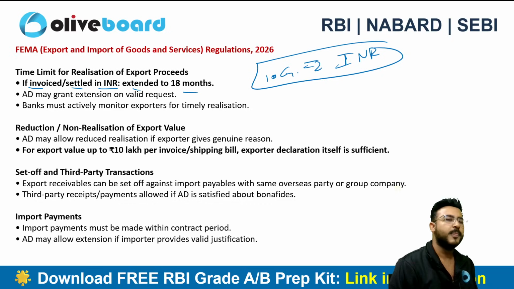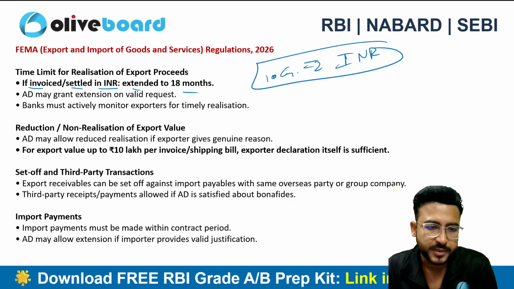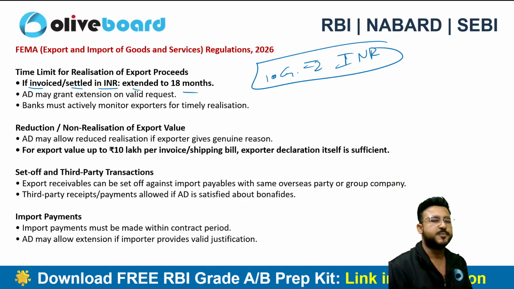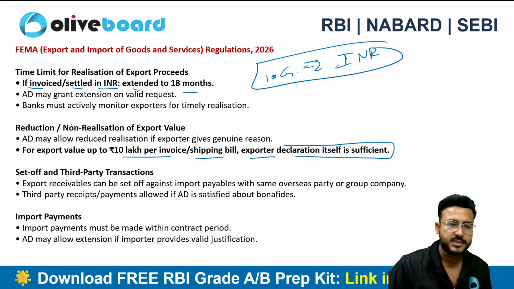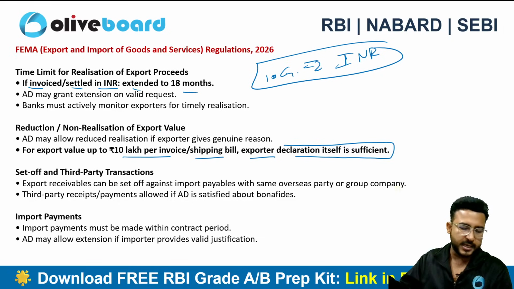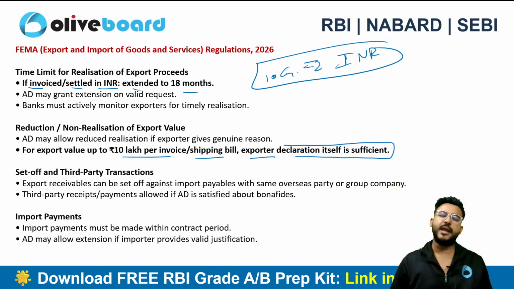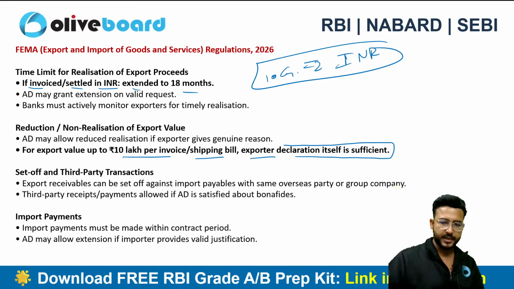Then reduction or non-realization of the export value. The AD bank may also reduce the realization of the exporter given genuine reasons. For export value up to 10 lakh rupees per invoice or shipping bill, the exporter declaration itself is sufficient. Here the AD category bank can definitely provide certain relaxation, and if the export value is just up to 10 lakh rupees per invoice, then you just have to file a declaration.